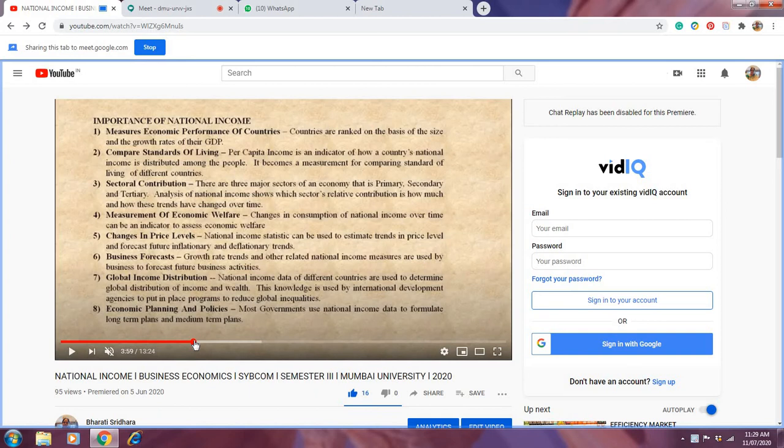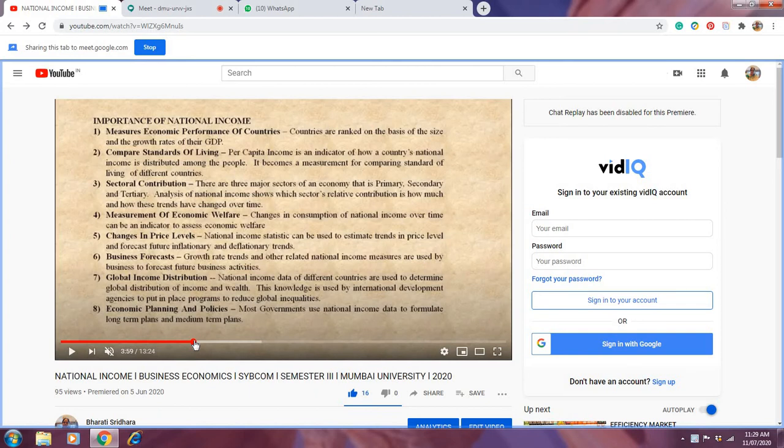different countries. Now it is very clear, I need not tell you that if the per capita income is higher, people have a good standard of living. If per capita income is lower, people do not have that good standard of living. And that per capita income, how do we come to know? Through national income only. We get the entire information through national income.